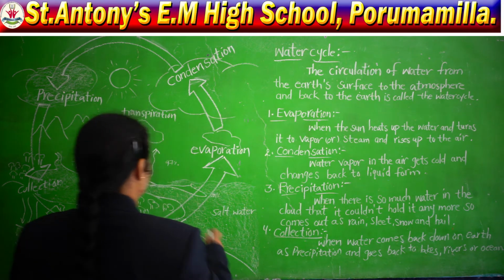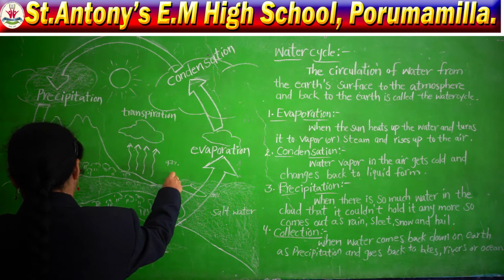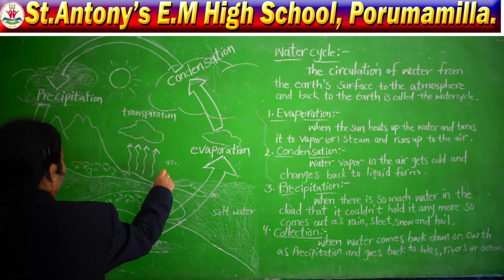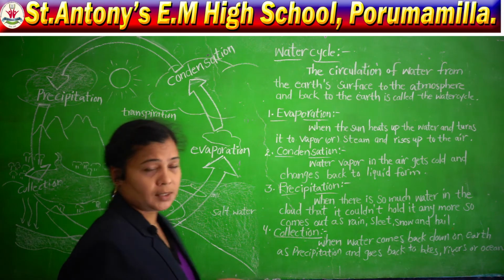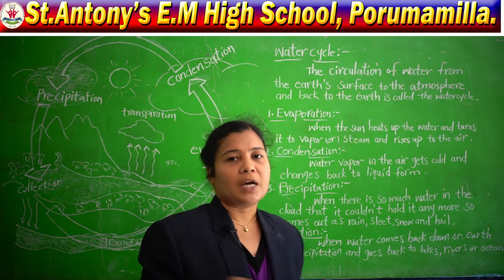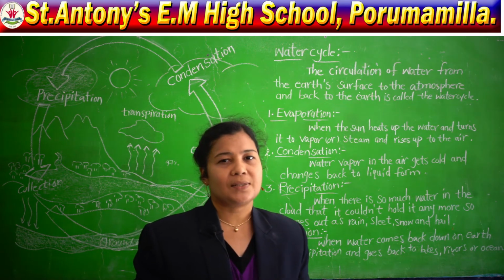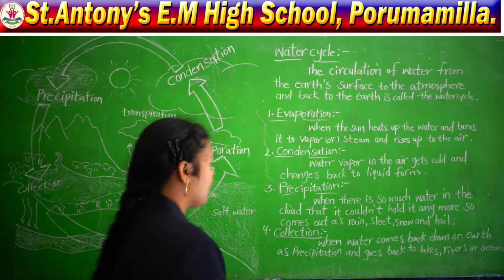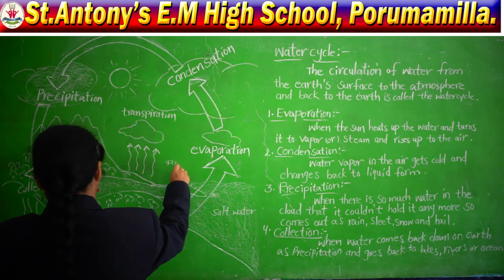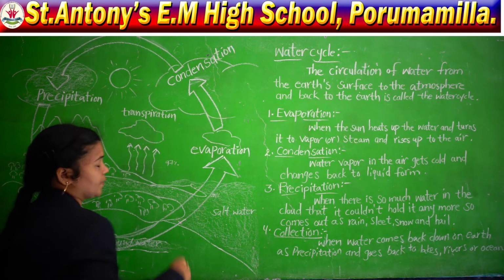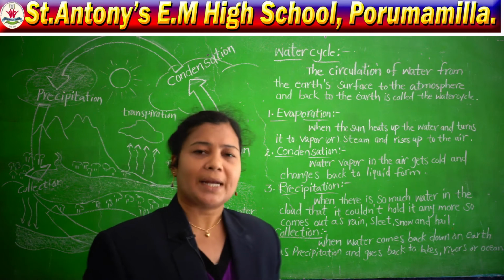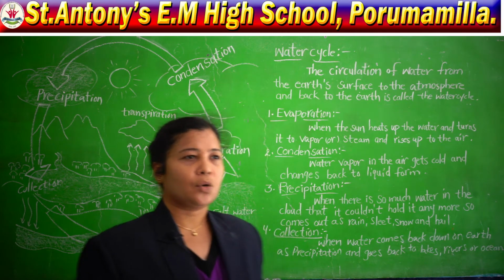So, how much percentage does it occupy on the earth? 97% of the water covering the earth is salt water. We are not able to use this water, and we cannot drink it, right? And also, how does the water get into the oceans?